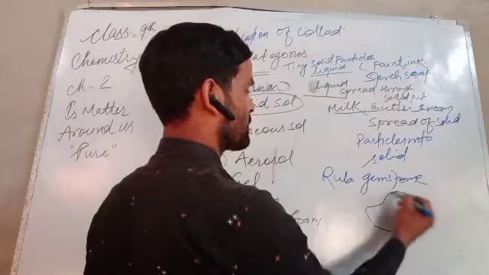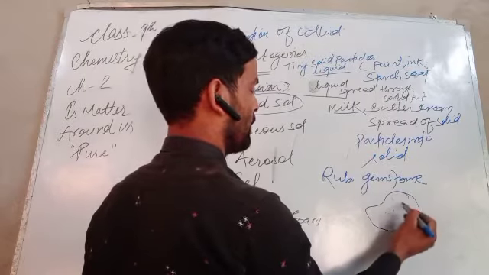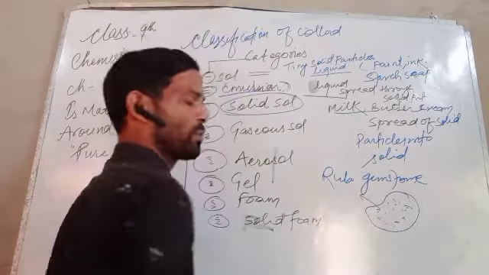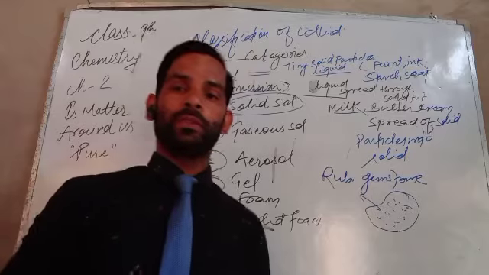If a stone is colored by gems, that is called a gemstone, and this is a type of solid sol.